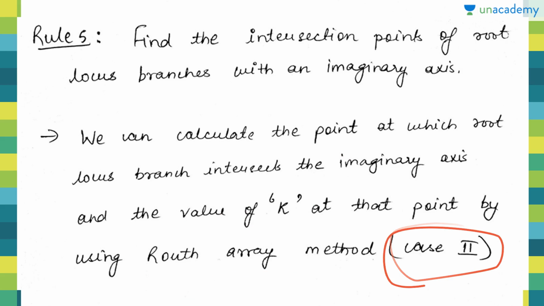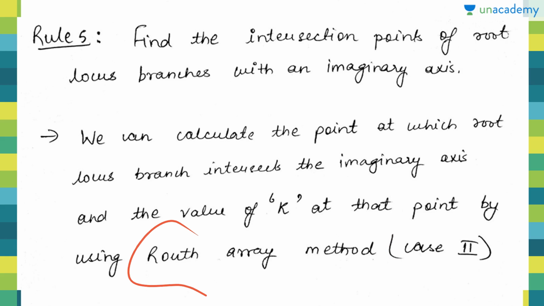I have already explained the Routh array method, that is the Routh-Hurwitz criteria, very deeply in my previous course, and I have also discussed many questions on that topic. So if you find any problem, you can go through my previous course on RH criteria.